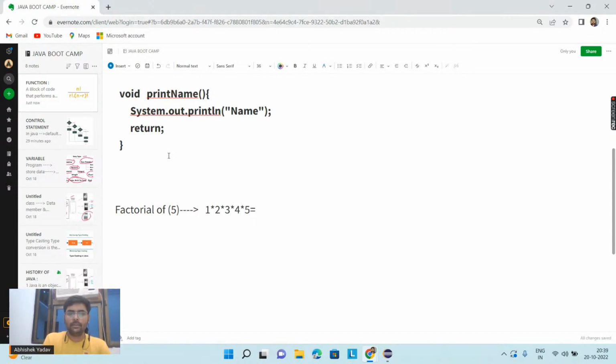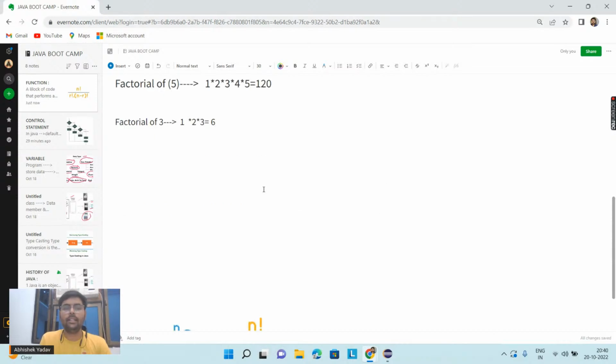Okay, so this will give me as result 20. Similarly, if you have to calculate factorial of 3, then you have to multiply 1 into 2 into 3. You have to start from 1 and go till 3. So this is the formula of factorial. Factorial of 3 is what? You start from 1 and multiply till 3, so the answer will be 6. Now I am clear with the factorial part.